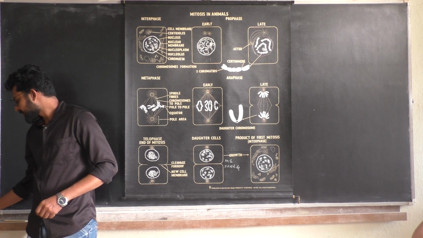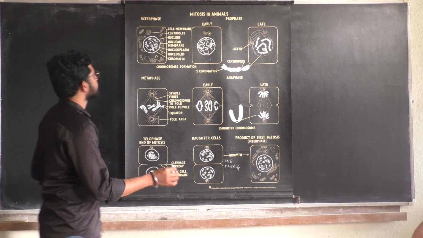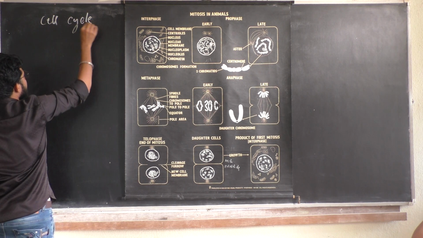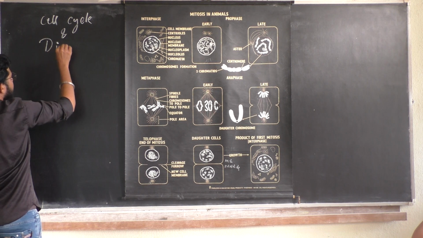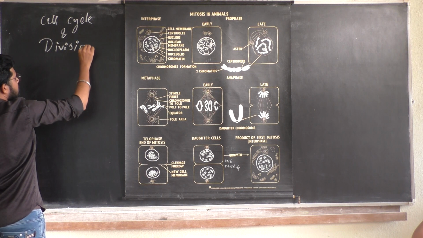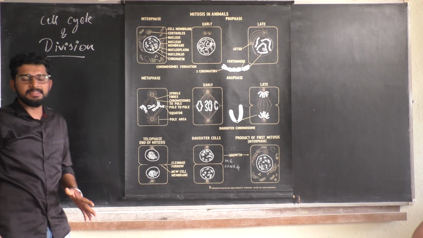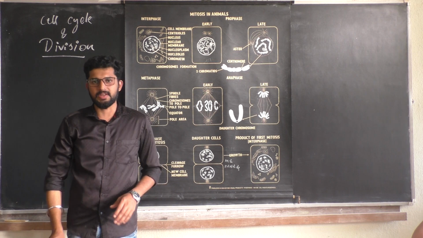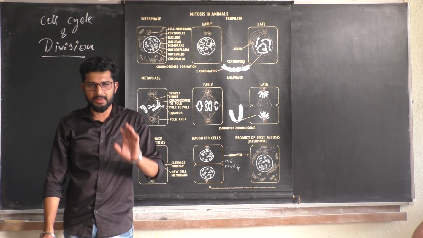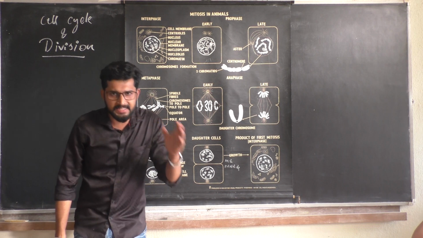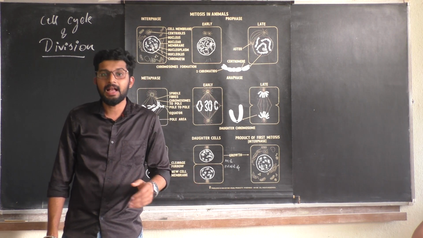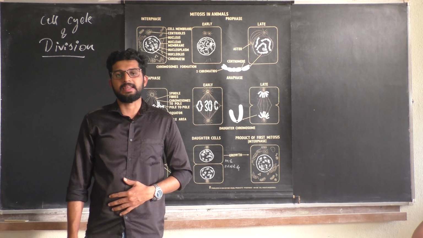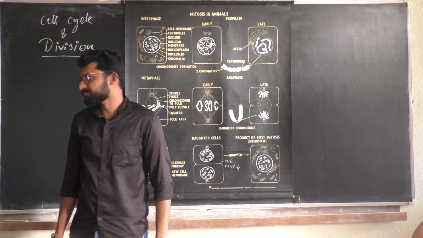Cell cycle and division. What is a cell cycle? Cell cycle is nothing but a sequence of events in which a cell is duplicating its genome and preparing all the cell constituents necessary for the division of a cell, as well as at the end of the day it is going to form daughter cells. That is nothing but your cell division.